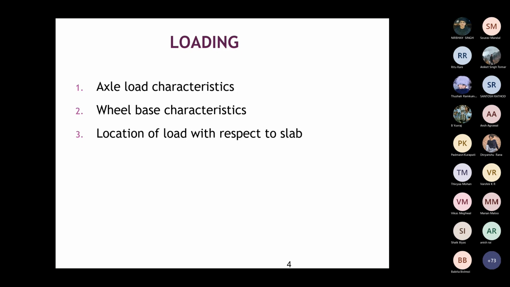Also, whenever you are finding the stresses, it is noted for three portions: the interior, or middle of the slab, the edge, and the corner region. The stress will vary. Why the stress varies is that in the center portion, the slab is not free to move in any direction. At the edge, it is free at least in one direction. At the corner, it is free to move in other directions if there are no constraints.